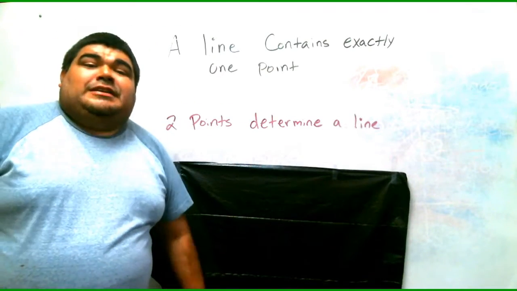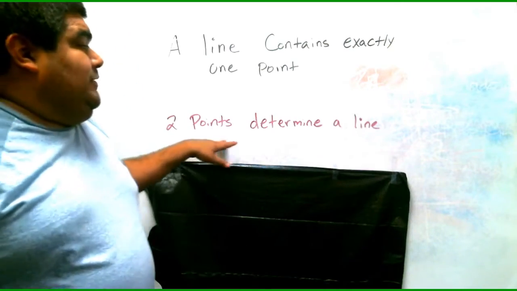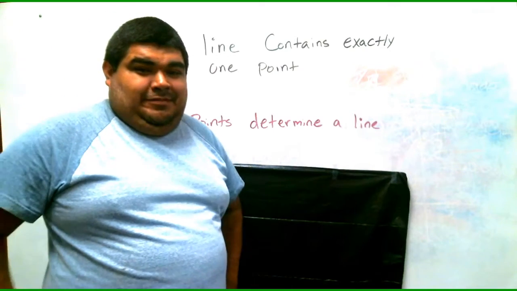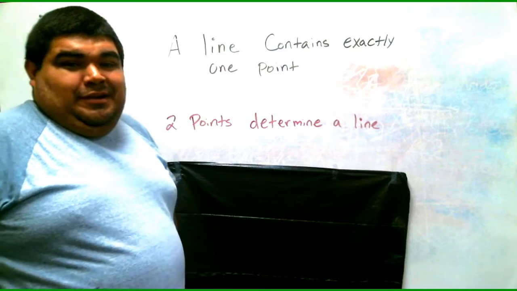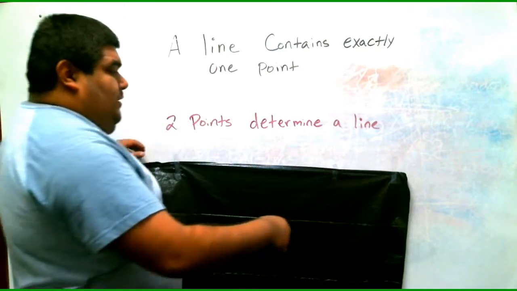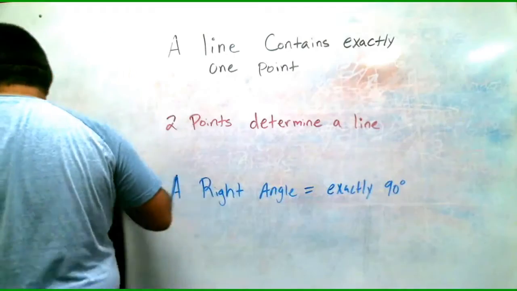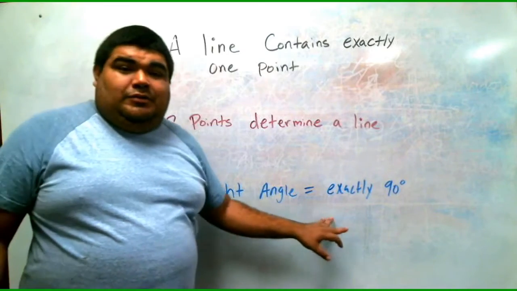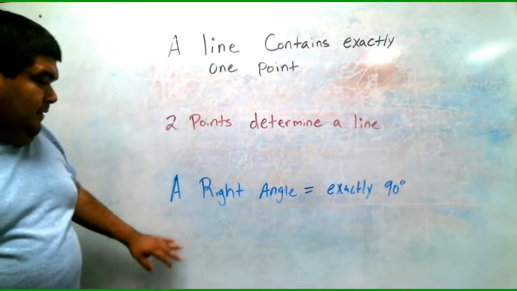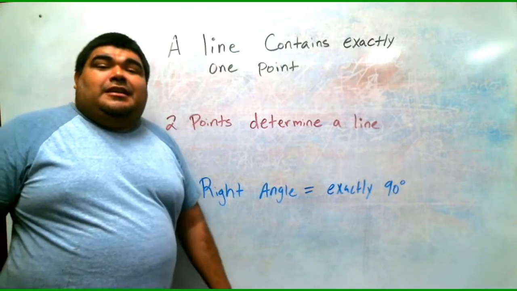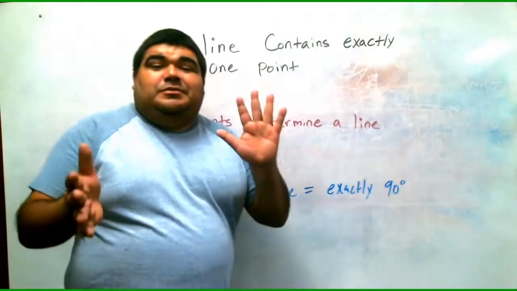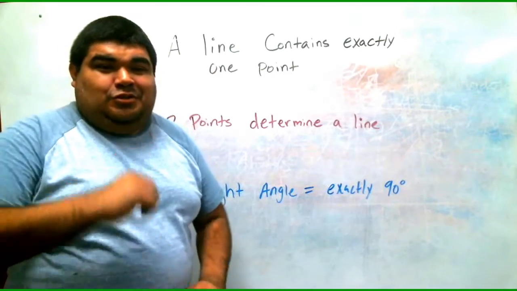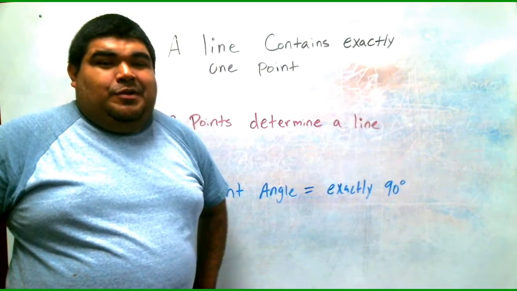Your second problem for today is 2 points determine a line. Is it a sometimes, always, or never? So 2 points determine a line. And then the final one is a right angle equals exactly 90 degrees. A right angle equals exactly 90 degrees. Is it a sometimes, always, or never? Like I said, remember, I have one of each. Make sure you submit your answers to my email address, and I'll be waiting for your answers.